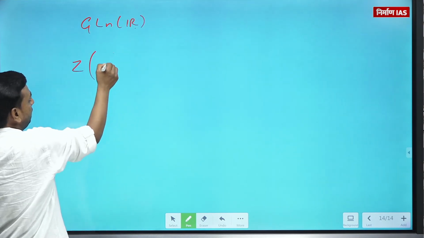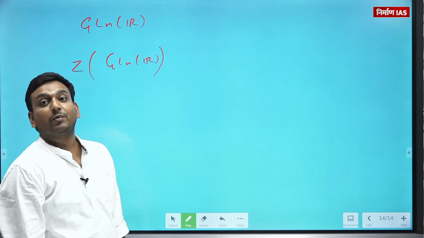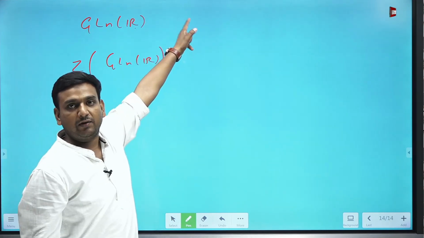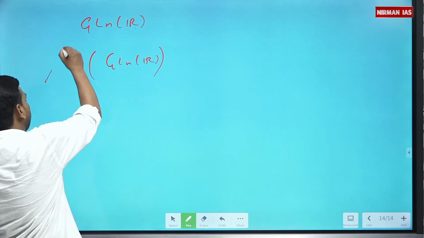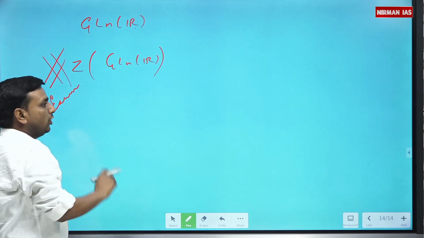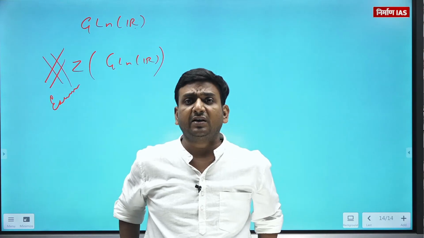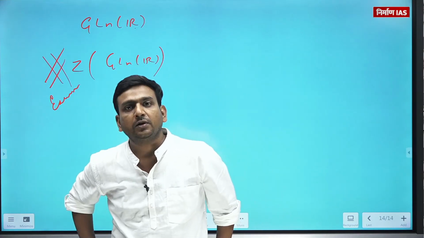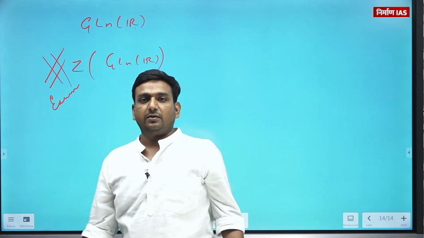What is the center of the general linear group? What was GL(n,R)? The collection of all n by n matrices with determinant non-zero. So here, a very important exam point for you guys. Not directly it will be asked, it may be asked directly: find the center of the group GL(n,R). Let's say it asks GL(5,R).